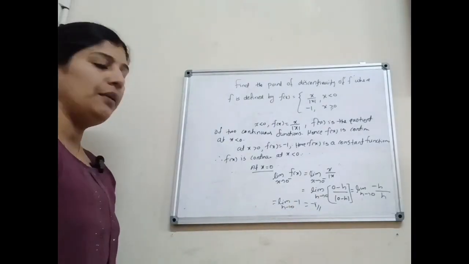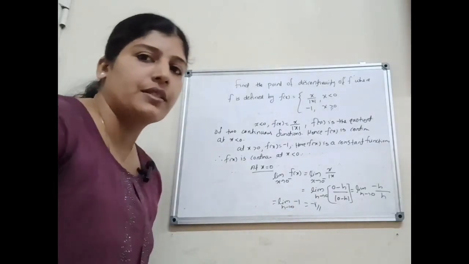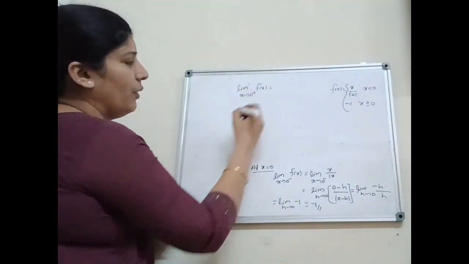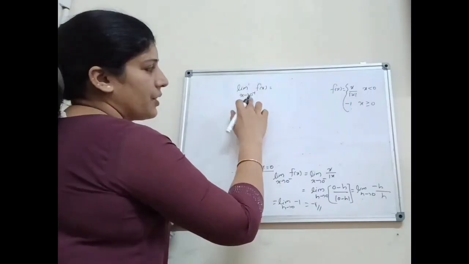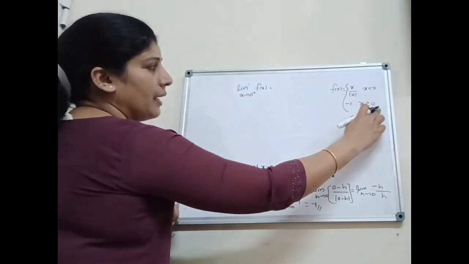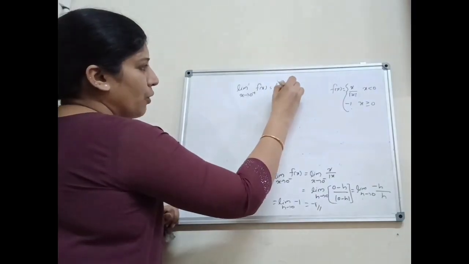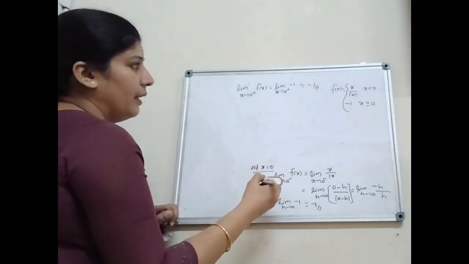Next, we can consider limit x tends to 0 plus f of x. When x is greater than or equal to 0, f of x is minus 1. That is limit x tends to 0 plus of minus 1, which is equal to minus 1.